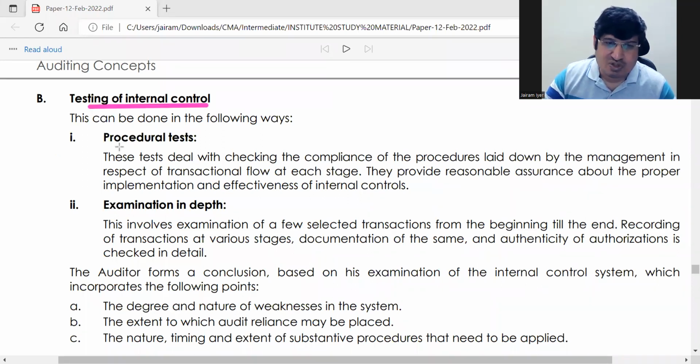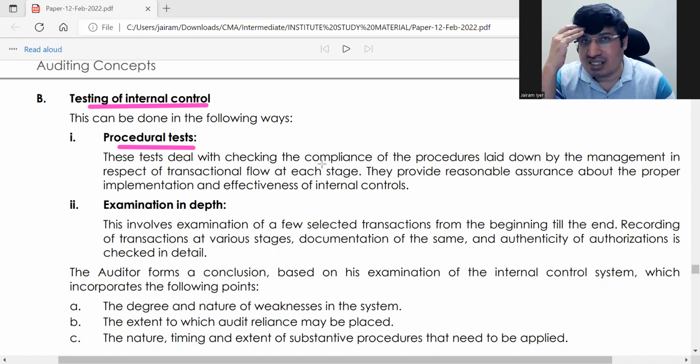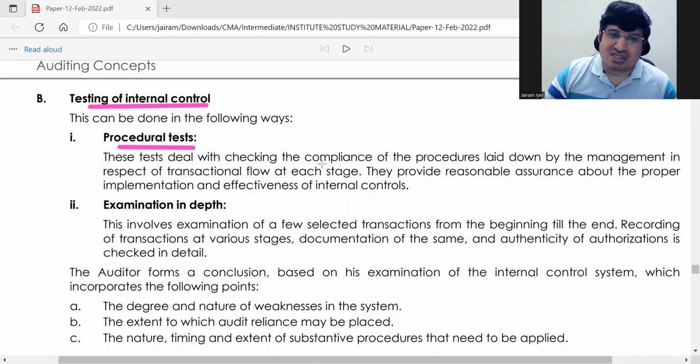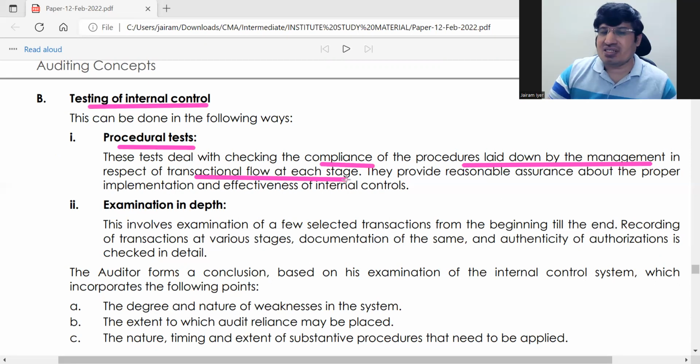So how? One is procedural test. Okay, this is also called, as we have talked about, compliance and substantive procedures, correct? This compliance procedure, we are talking about compliance procedures now in procedural test. Okay, so he'll just test the procedures laid down by the management, in respect of transaction flow at each stage, whether it is giving you good level of control at each stage.